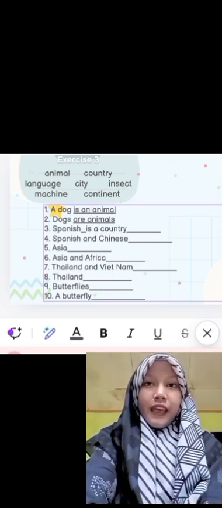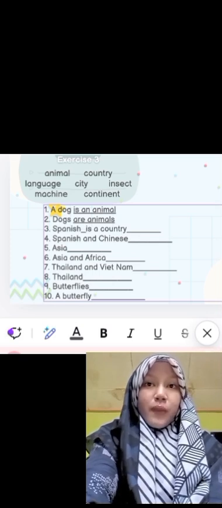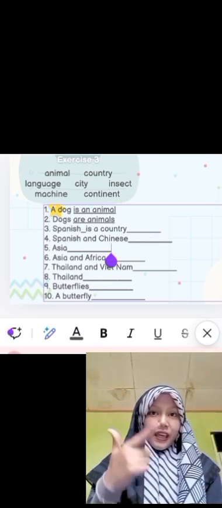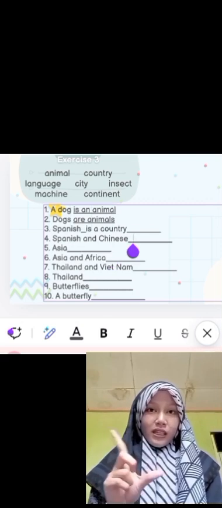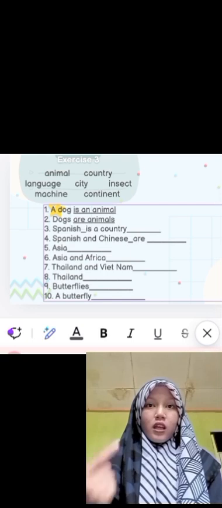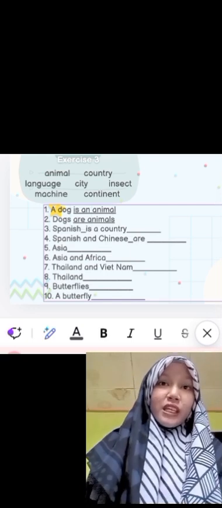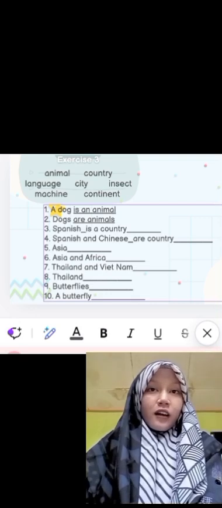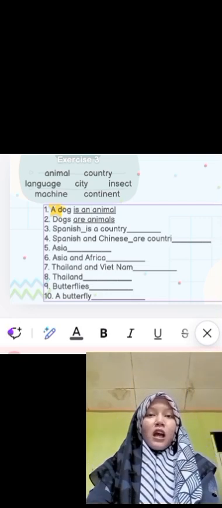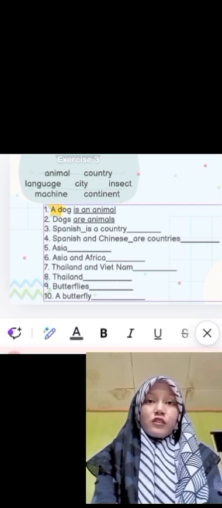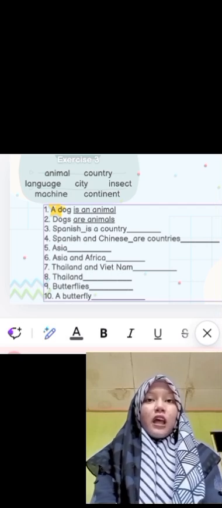Okay, next, number 4, Spanish and Chinese. It is two, more than one, so it means it's plural. So we have to use the to be are. Spanish and Chinese are. Because it's plural, we don't have to use a or an.